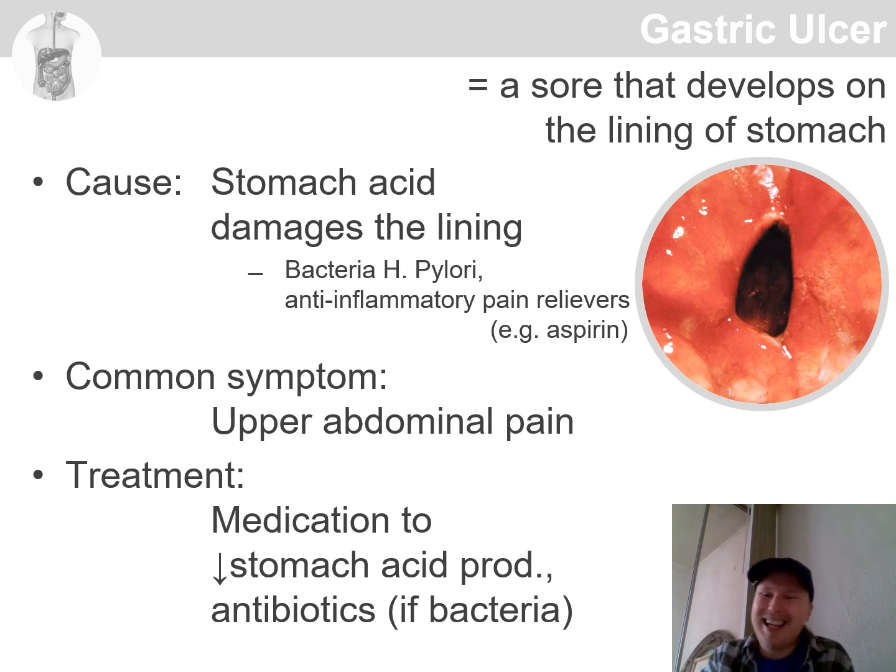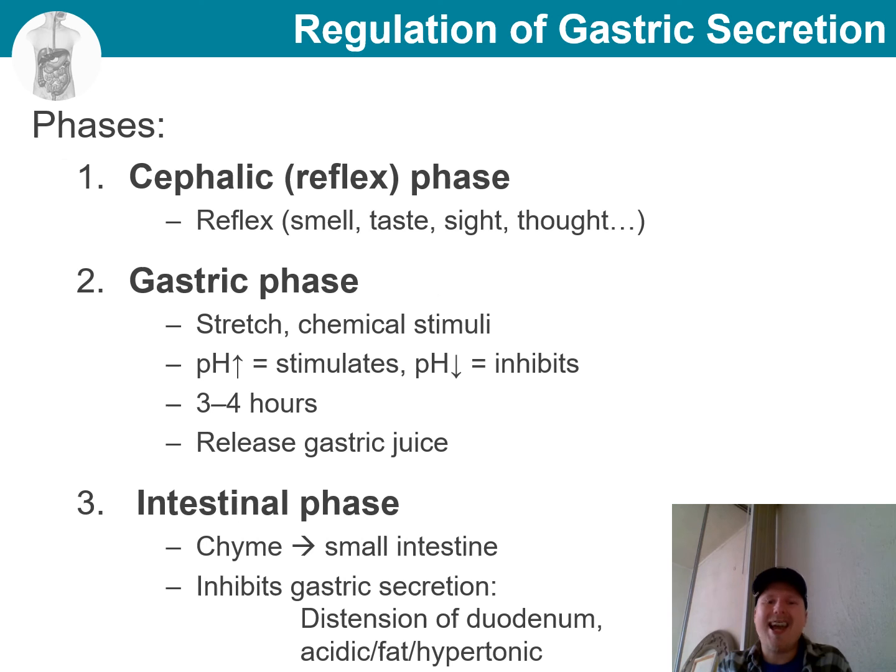So that's it. I think that next we should look at the phases of secretion of gastric juices. Let's discuss this just briefly. What happens in the first phase is that just the sight, thinking of, or scent or taste triggers the cephalic phase reflex.